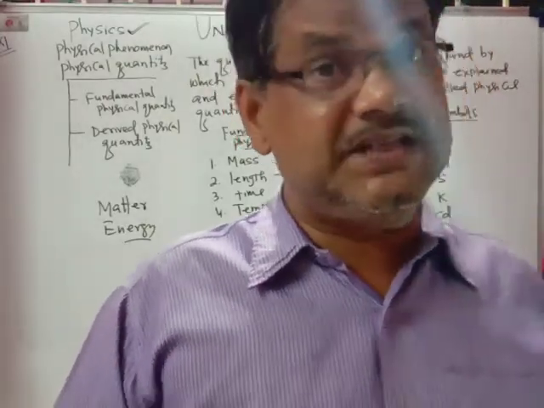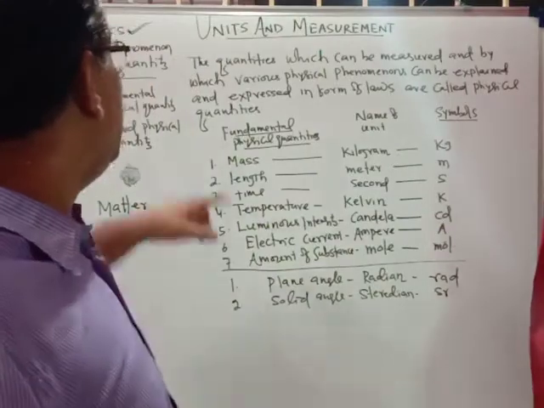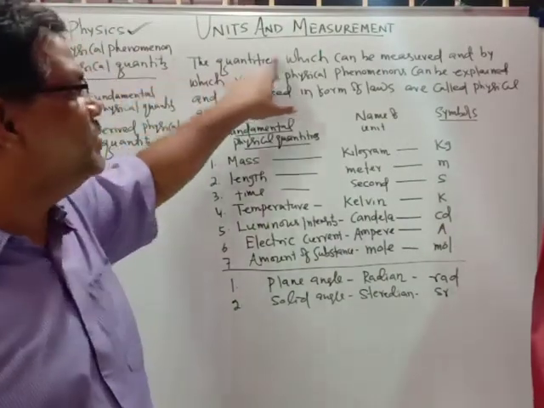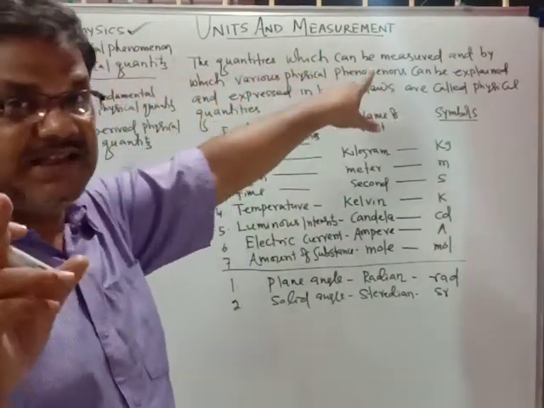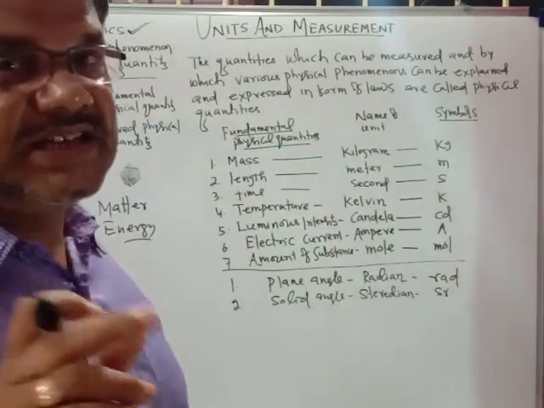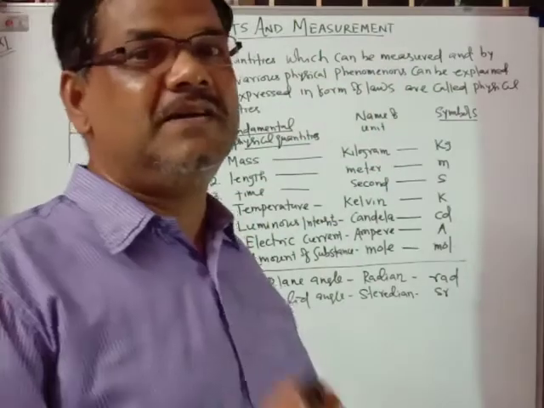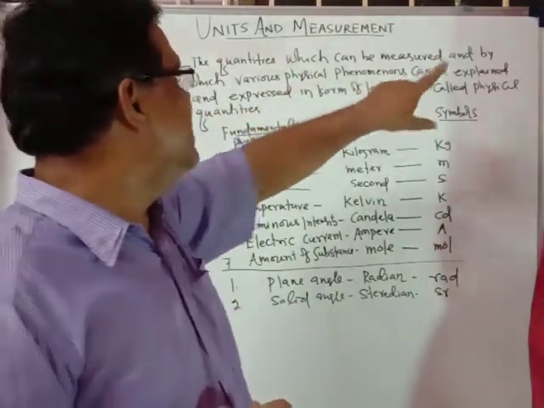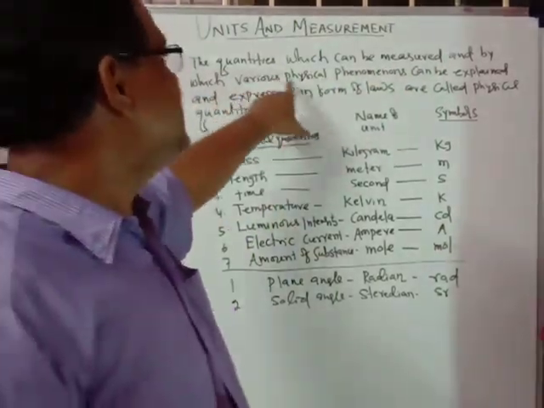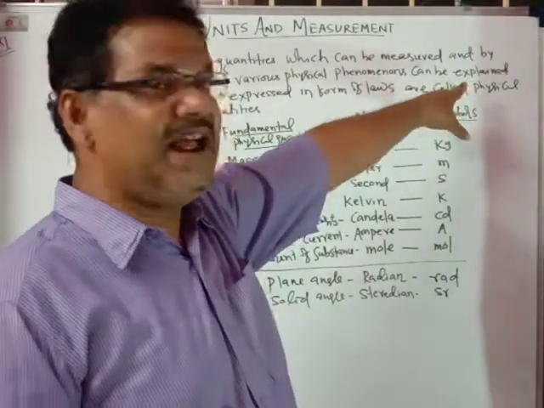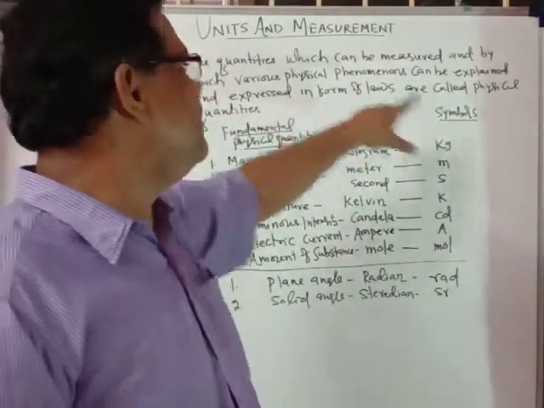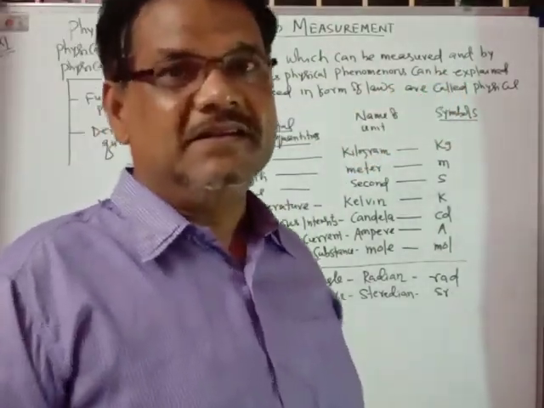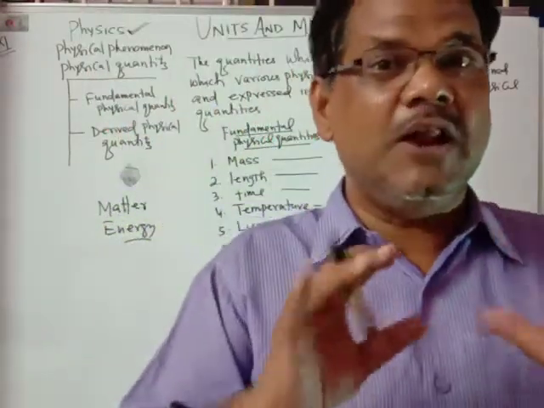Physical quantities are the quantities involved in the physical phenomenon, and these quantities can be measured. The important thing is that the quantity which describes the physical phenomenon can be measured, and by these quantities various physical phenomena can be explained and expressed in the form of laws. That measured quantity forms a law.